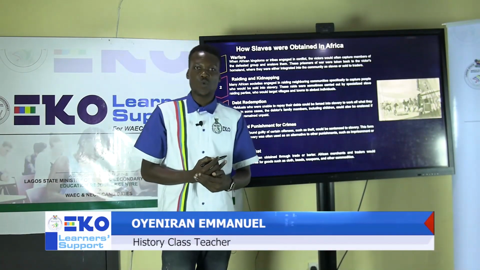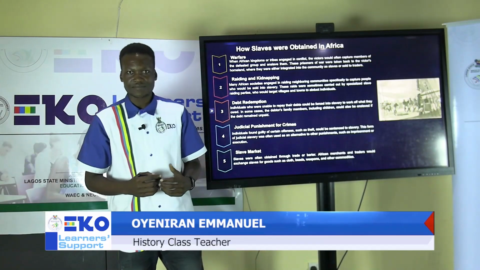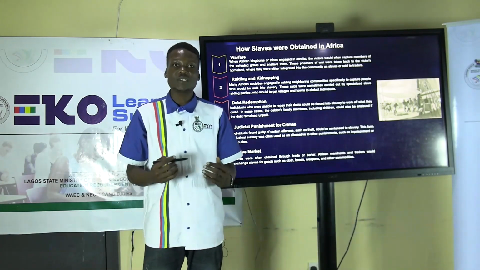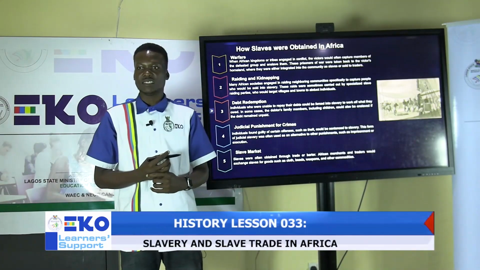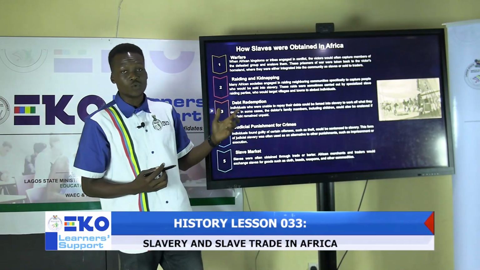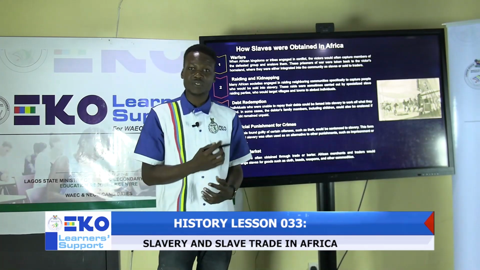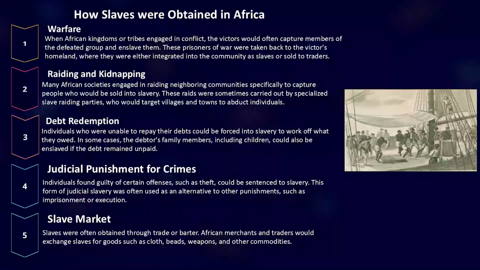How slaves were obtained in Africa, during the pre-colonial era and when the Europeans arrived. Number one is warfare.